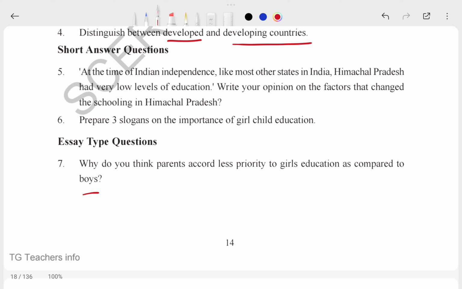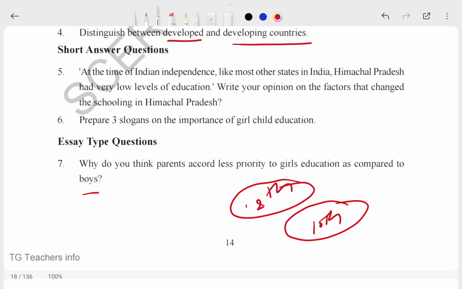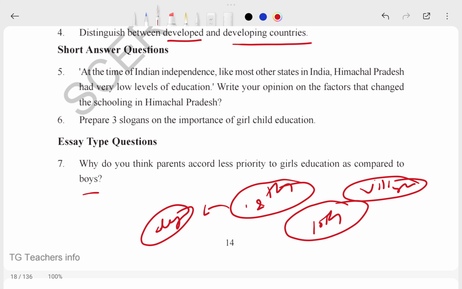If they do send their girls, it is only up to 10th class. After 10th class is completed in the village, they will send them for 12th class if it is in the district. After completing 12th, for degree purposes, they will not send them anywhere like Hyderabad. This is the mentality of village people.